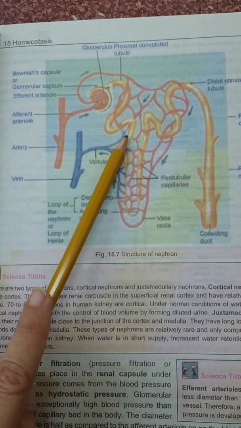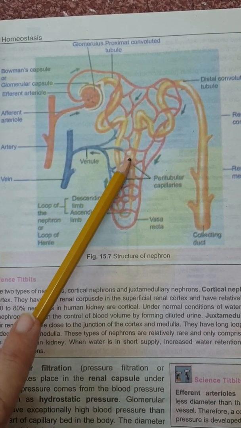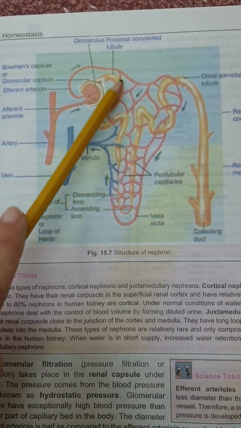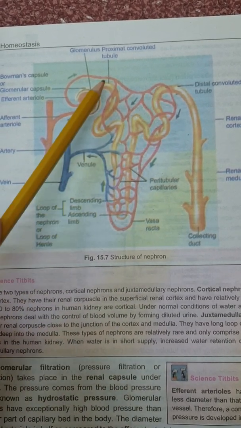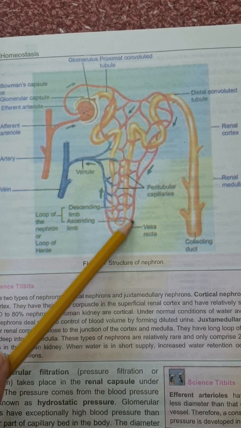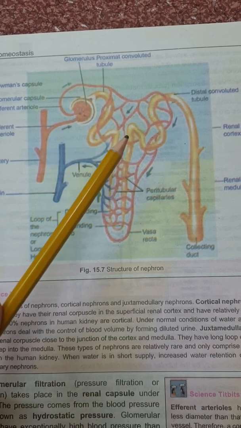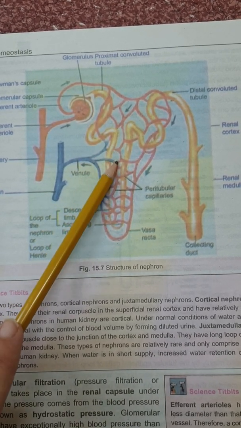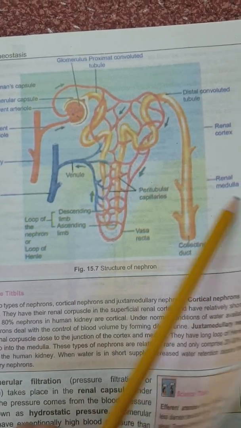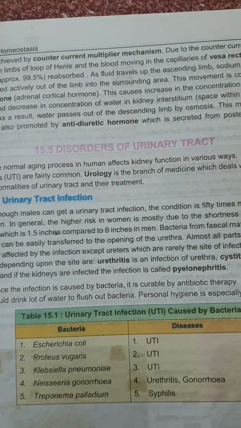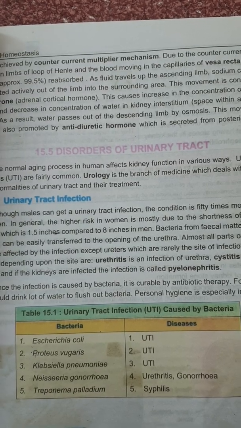The third step that occurs here is tubular secretion, in which this tube also secretes some ions inside the filtrate, the material that moves in the tube. So the tube gives some ions to that filtrate, and the purpose is to maintain the pH of the urine, which is normally 4 to 7.5.